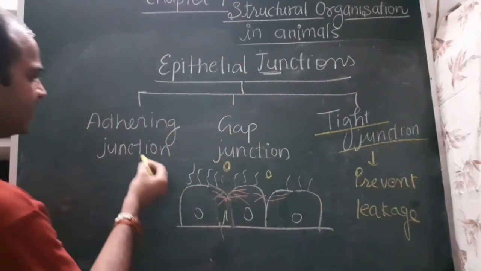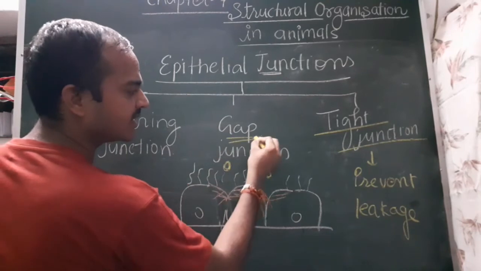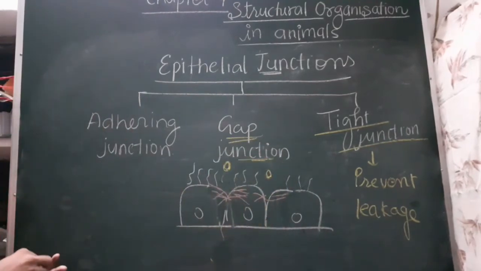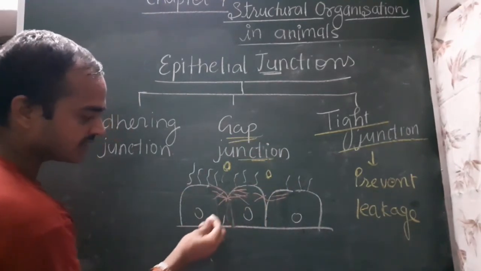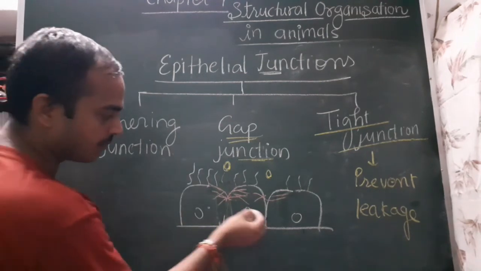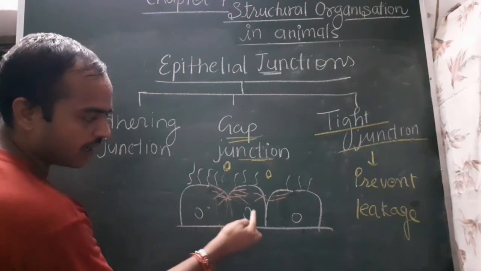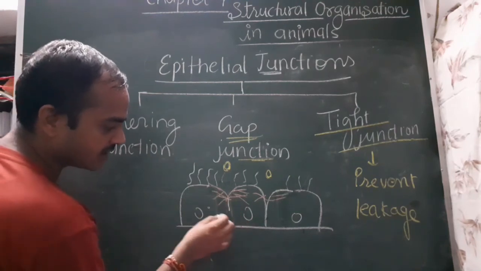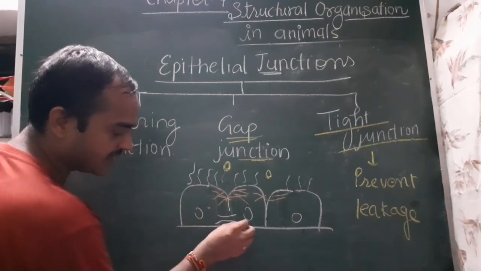The second junction is gap junction. In case of gap junction, what happens? If this cell has some ions or products which are required by the other cell, there are some junctions which help in conduction.